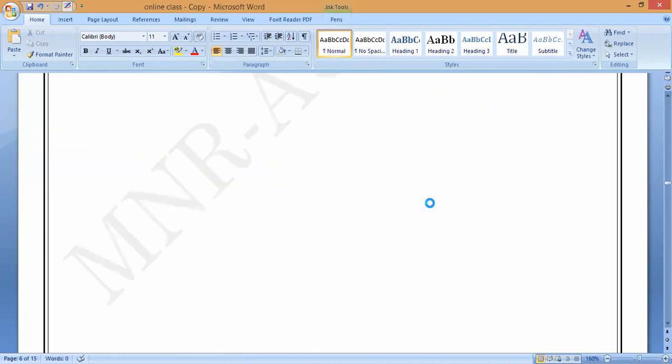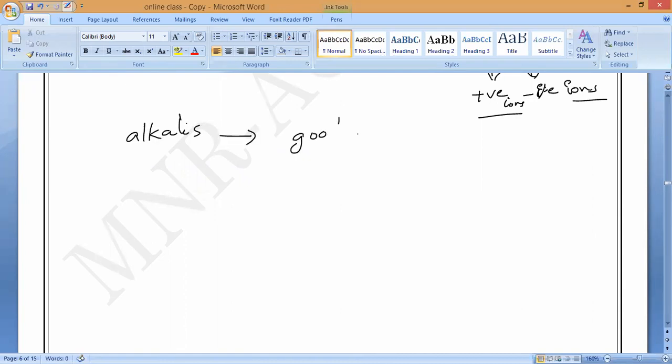Do you understand it? So that is why we can say the solutions of bases, all the alkalis, are good conductors of electricity. So alkalis, the soluble bases, are good conductors of electricity. Is it clear? Any doubt?